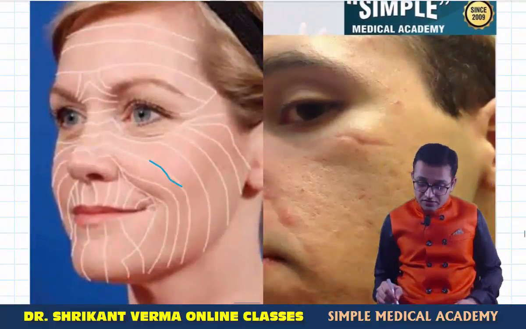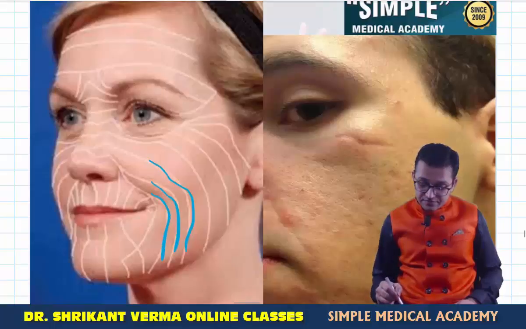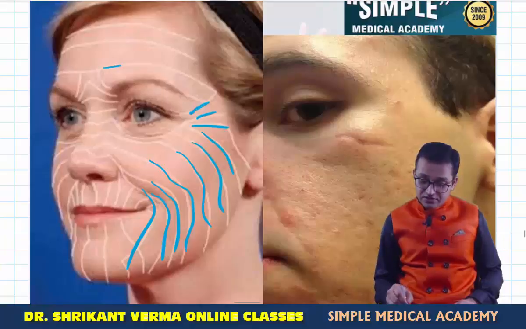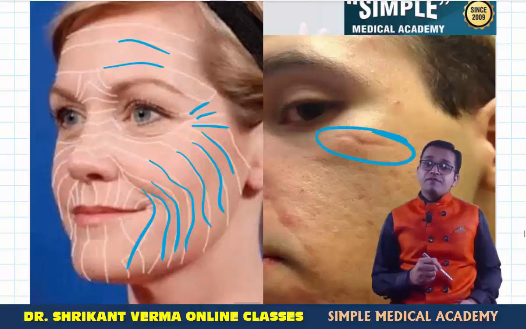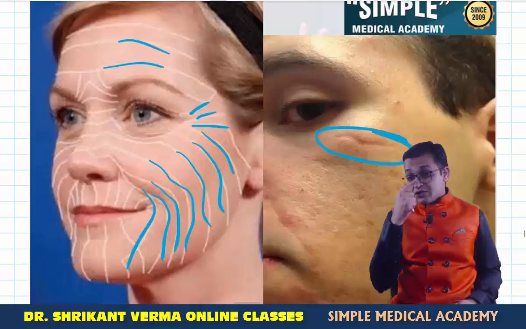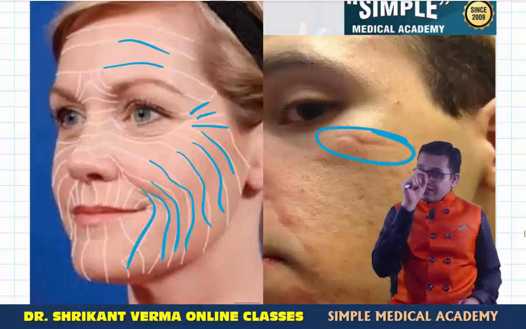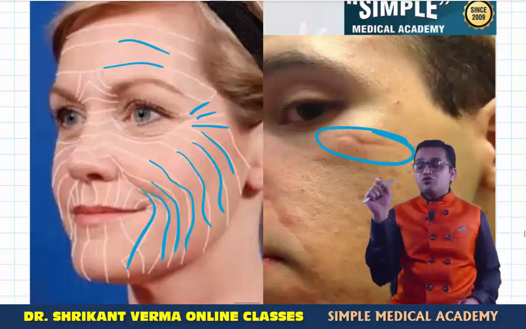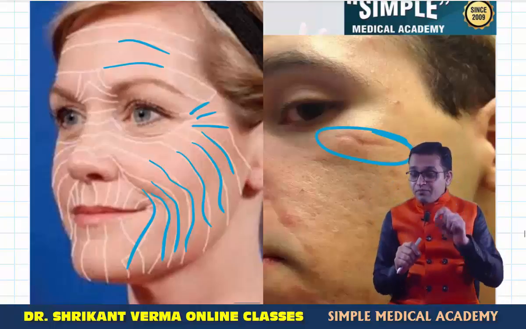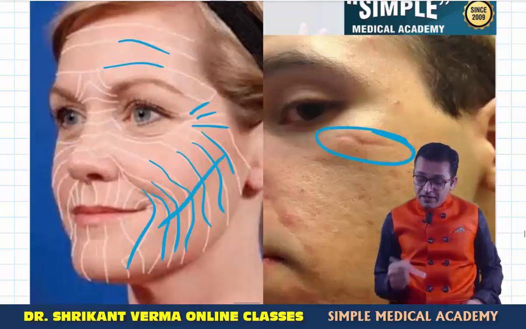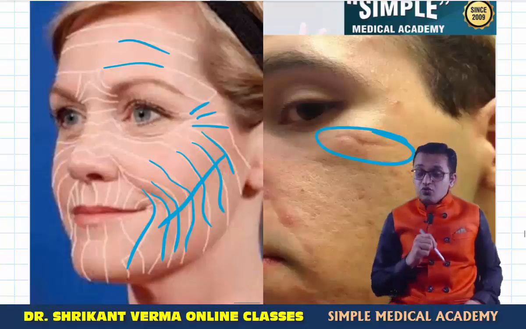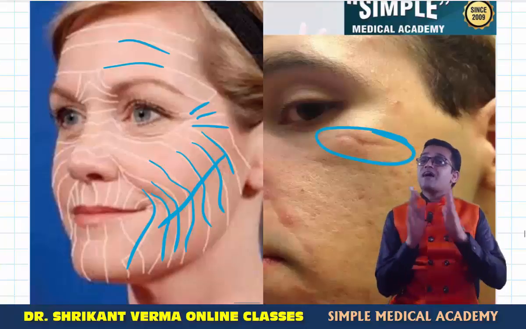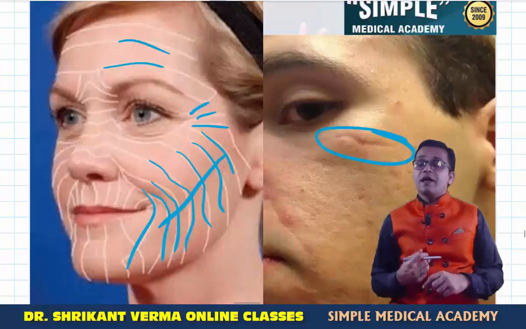These are the tension lines running in this way. So in old age, the wrinkles develop along these lines. Okay, and can you see the scar mark? Yes, if the incisions during the operative process, or any lesion, are parallel to this line, the scar mark will be less. But if the lines are perpendicular to these lines, then definitely the scar mark will be bigger. So this is another applied part.